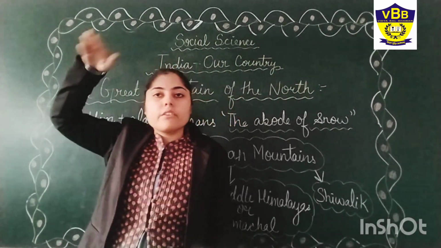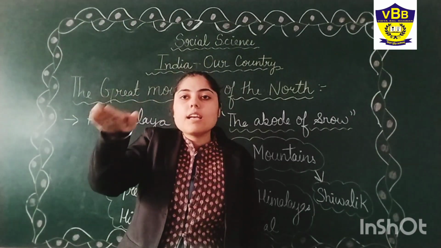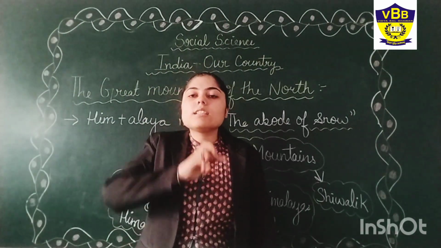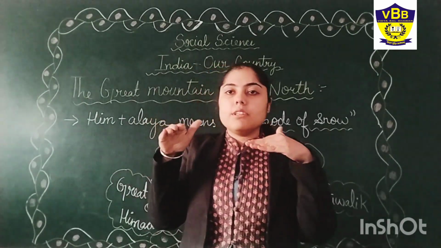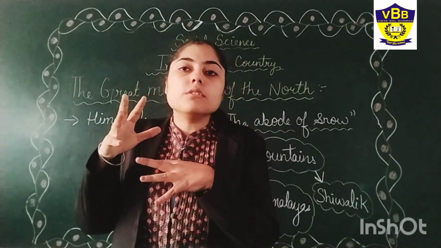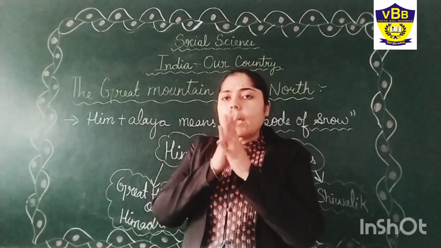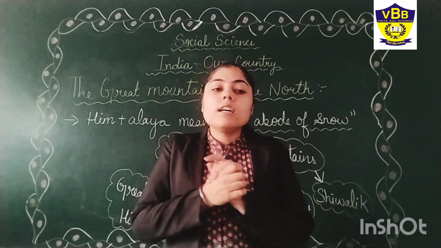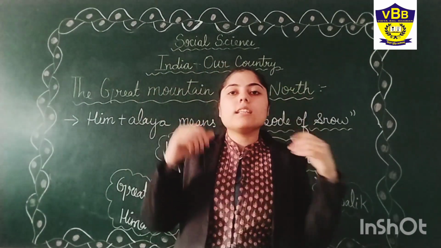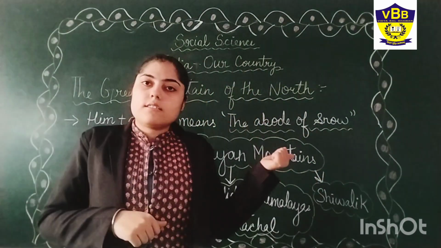First the Greater Himalayas, then the Middle Himalayas, and then Shivalik. These are the three main ranges. Dehradun, I think everyone has gone to Dehradun once, also lies in the Shivalik hills.